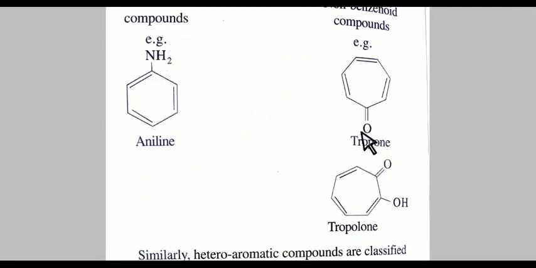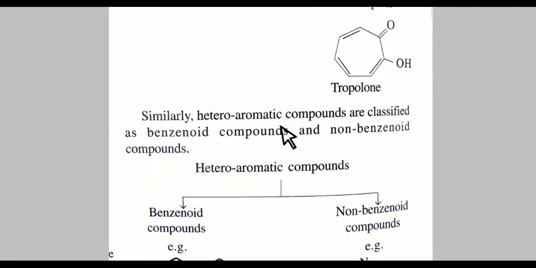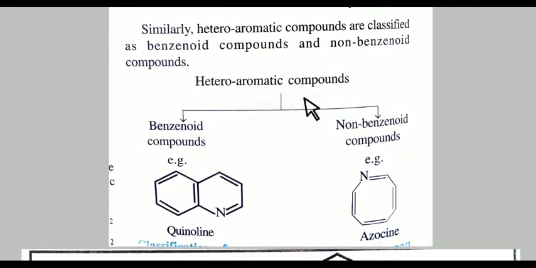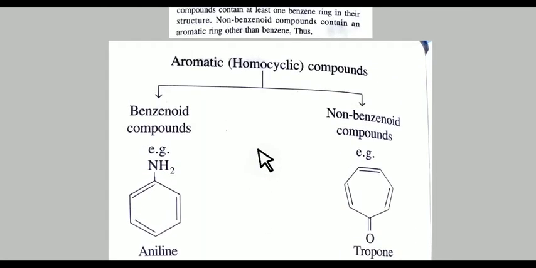Here oxygen is not in the ring. That's why it is homocyclic aromatic. But in the heteroaromatic compound, nitrogen is in the ring. See the difference. It is heteroaromatic, nitrogen is in the ring. But in the homocyclic compound, NH2 is not in the ring.